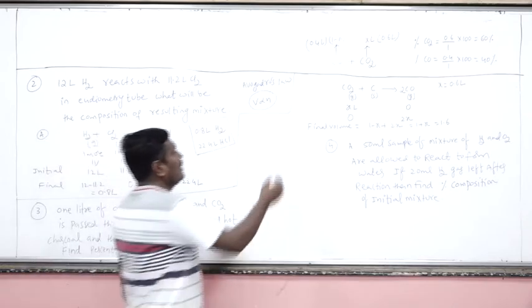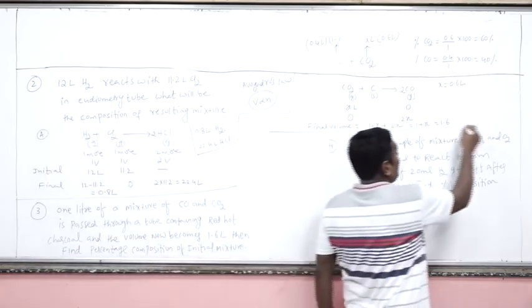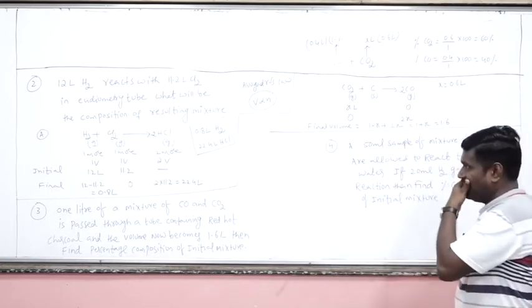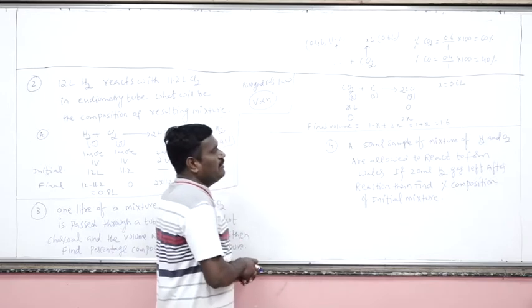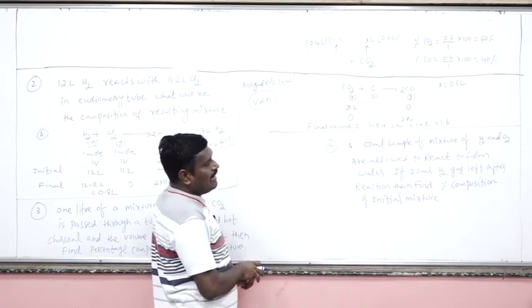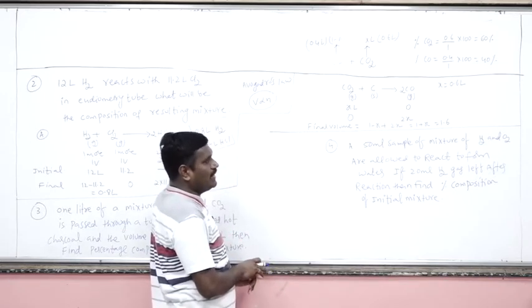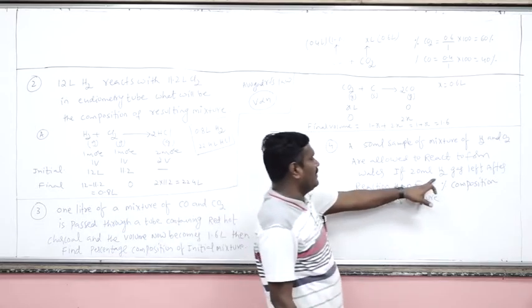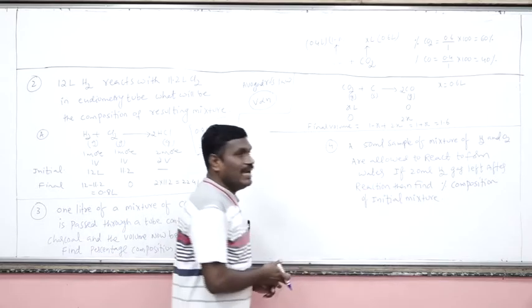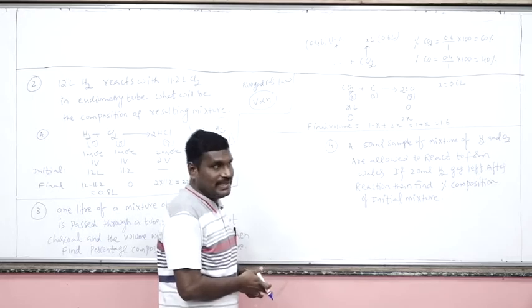Okay. Now come to the next problem. A 50 ml sample of a mixture of hydrogen and oxygen is allowed to react to form water. If 20 ml of hydrogen gas is left after the reaction, that means hydrogen is in excess quantity.